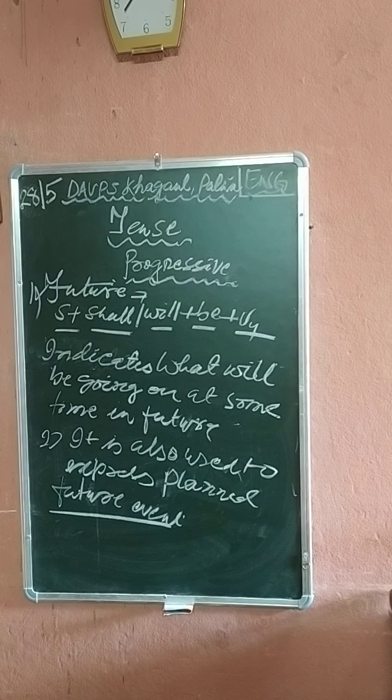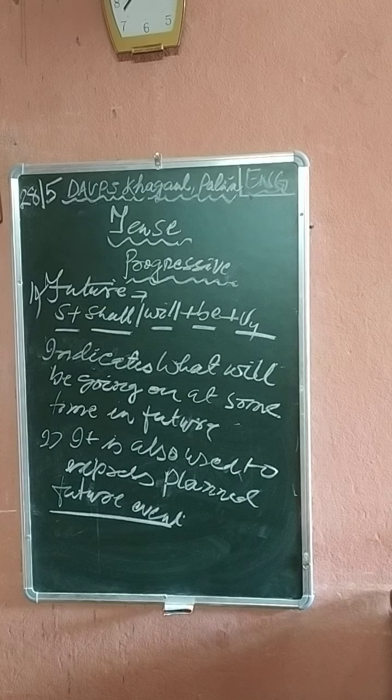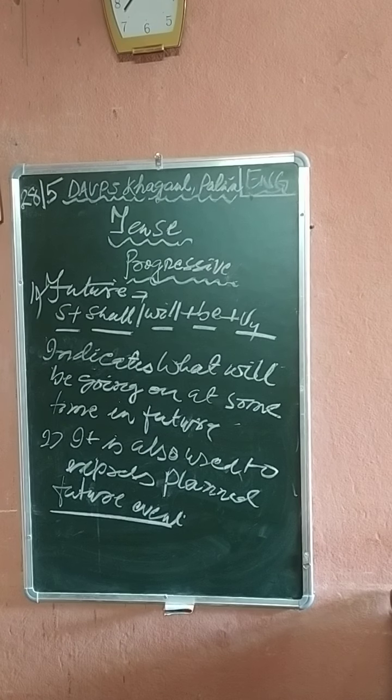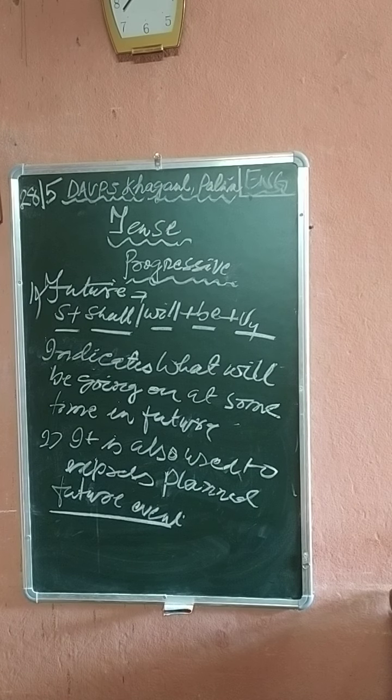Future progressive is used to indicate what will be going on at some time in the future. It is also used to indicate planned future action, planned future event. So this is the sum and the substance of the progressive.